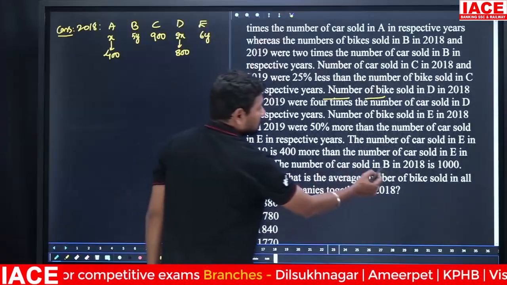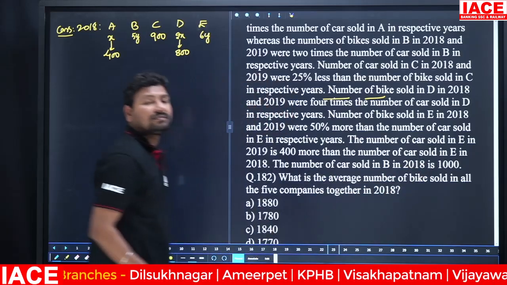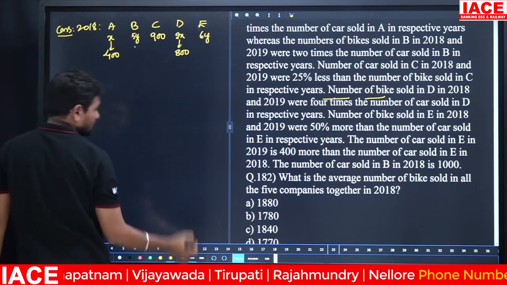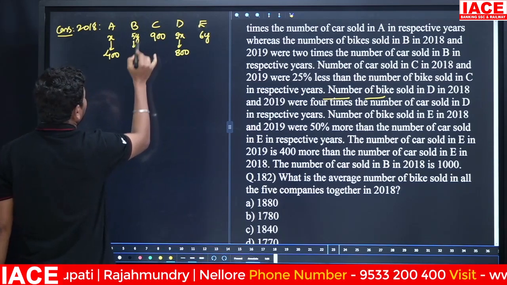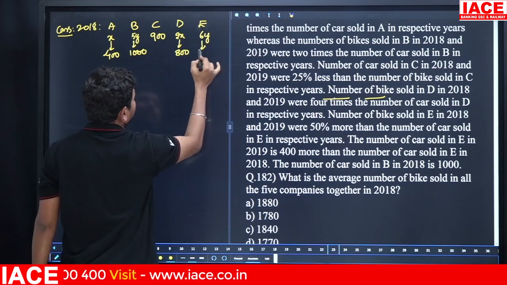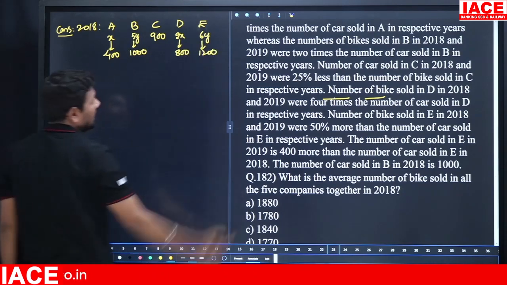the number of cars sold in B in 2018 is 1000. In the last line they mentioned this, so 5y is equal to 1000, which means 6y is equal to 1200.